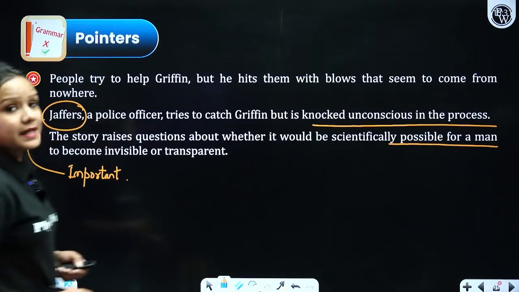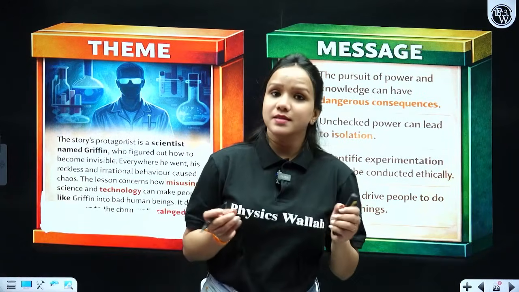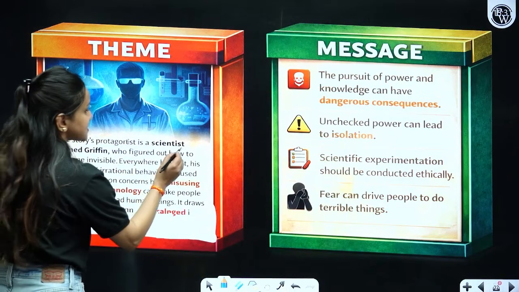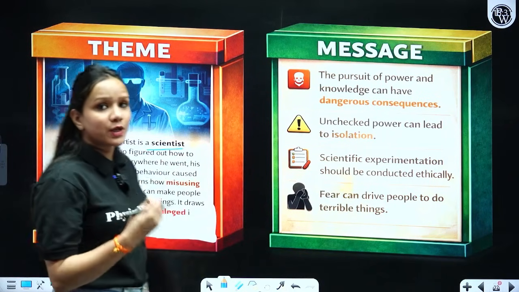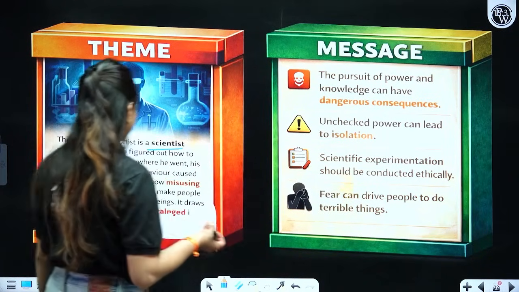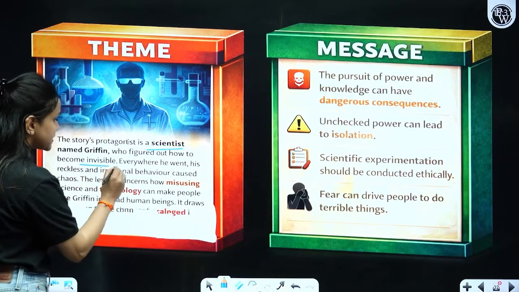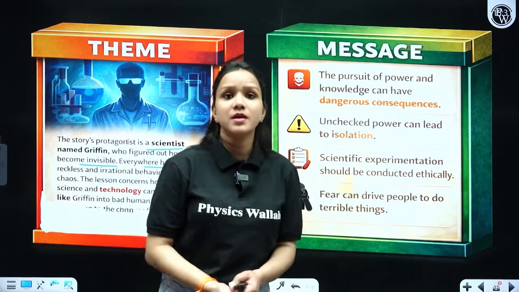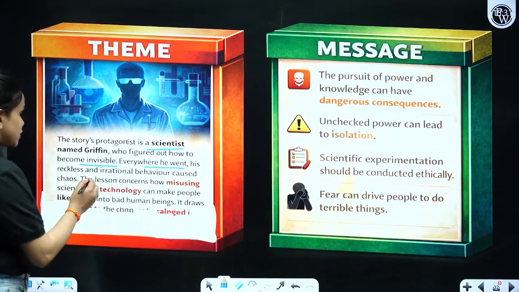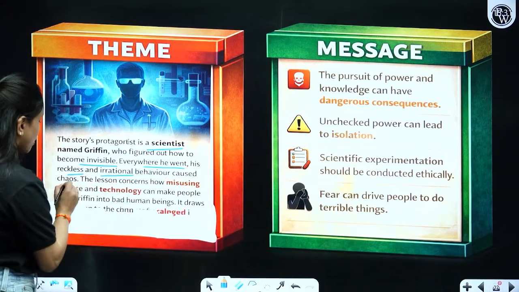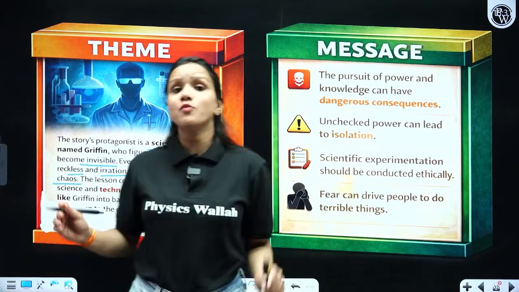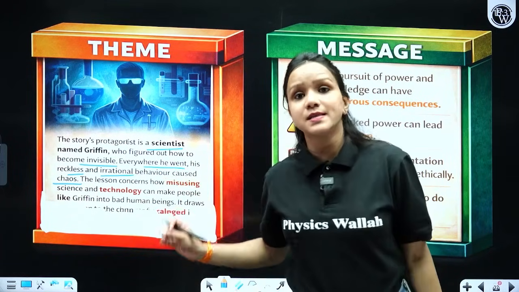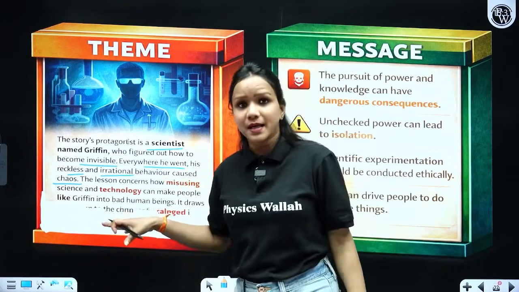Now, let's proceed towards the theme and the message, which is actually very important. So the story's protagonist is a scientist who became invisible by swallowing the drug that he invented himself, who figured out how to become invisible. Everywhere he went, he made the situation chaotic and he disturbed the lives around him, right? So his reckless and irrational behavior caused chaos. The lesson concerns how misusing science and technology can have extreme consequences. It teaches us a very important lesson at the same time.